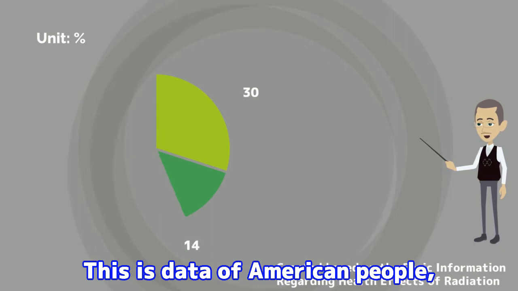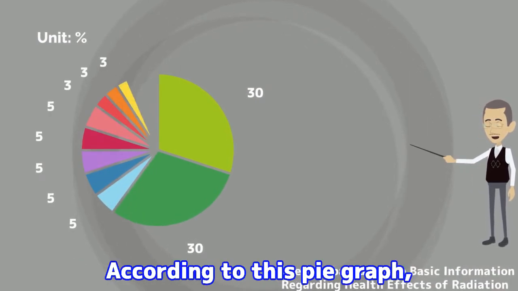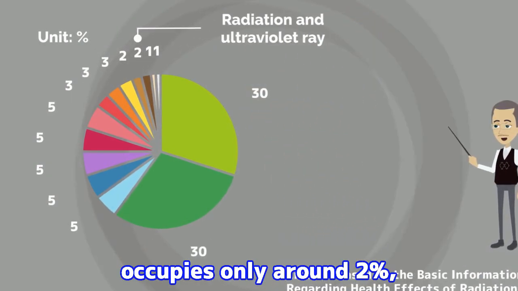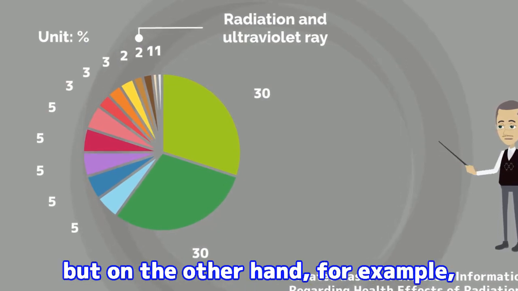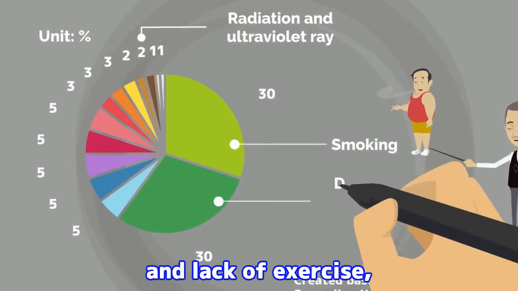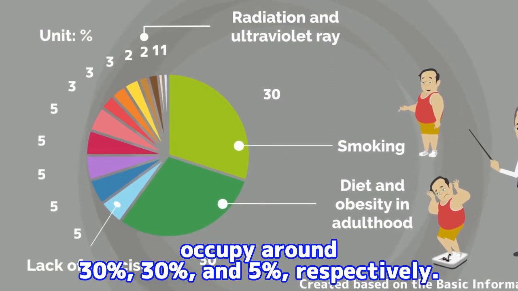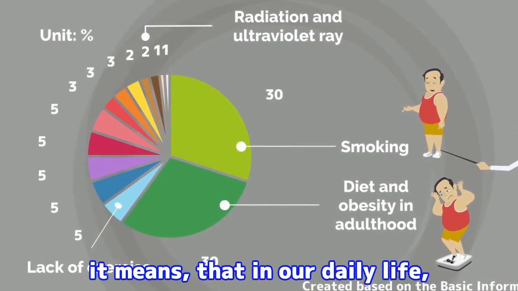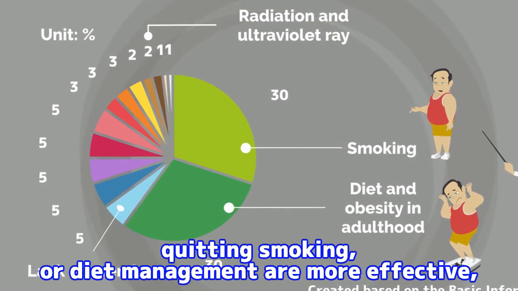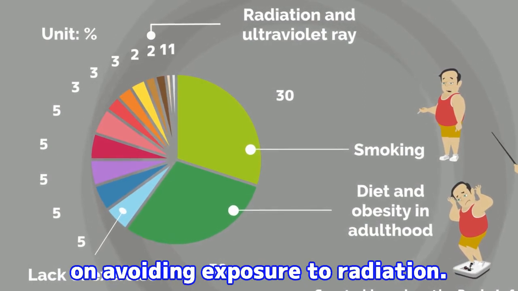This is data of American people, a result of analysis for factors to cause the development of cancer. According to this pie graph, attribution of radiation and ultraviolet ray occupies only around 2%, but on the other hand, for example, smoking, diet and obesity in adulthood, and lack of exercise, occupy around 30%, 30%, and 5%, respectively. In other words, it means that in our daily life, in terms of prevention of cancer development, quitting smoking or diet management are more effective, compared with putting more effort on avoiding exposure to radiation.